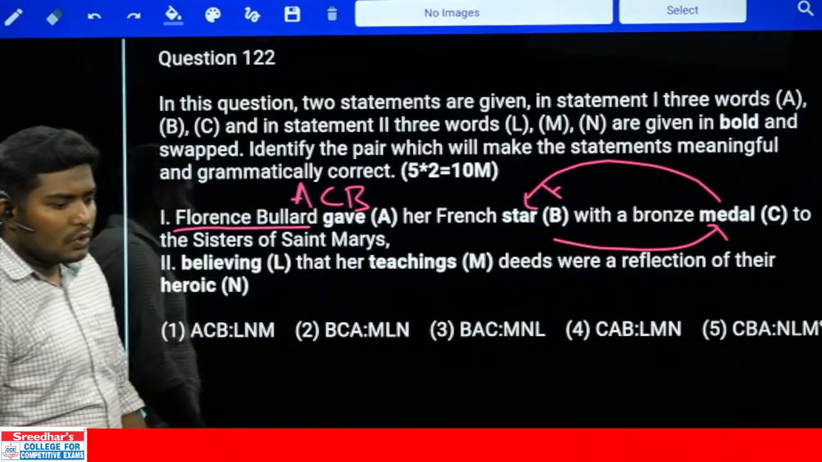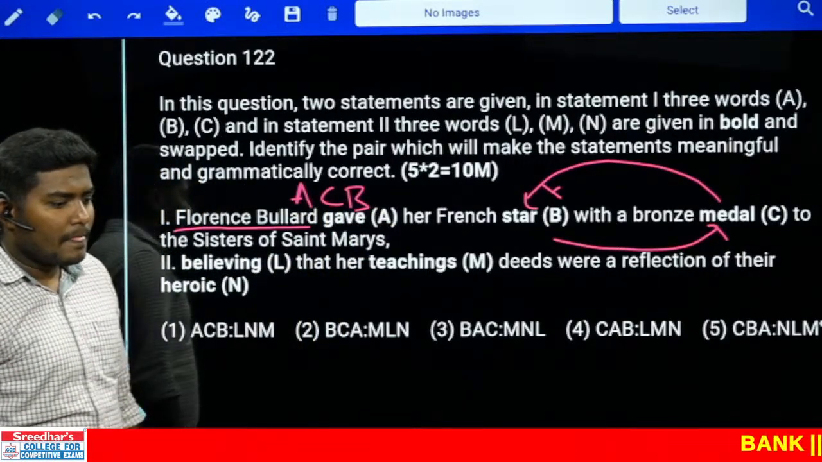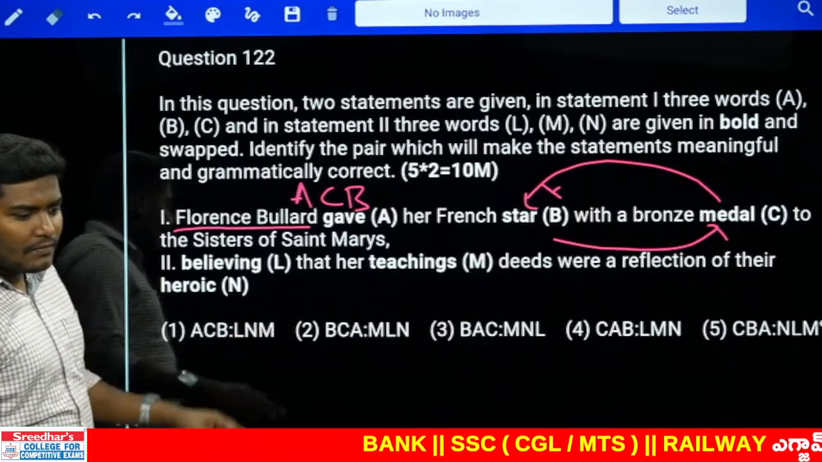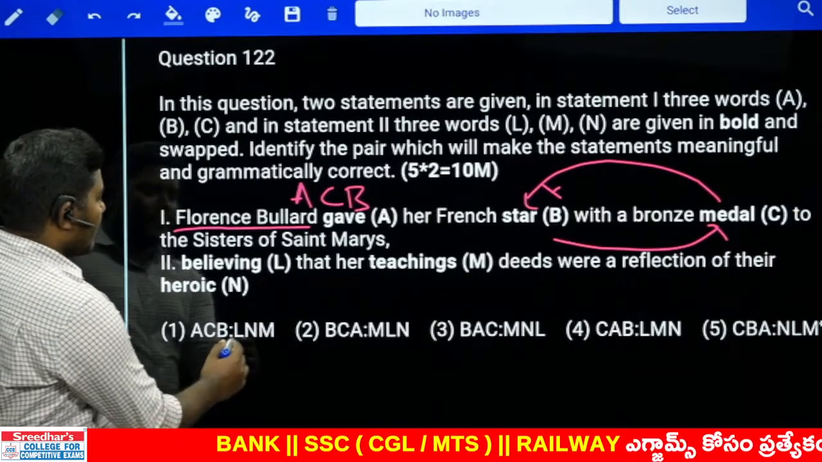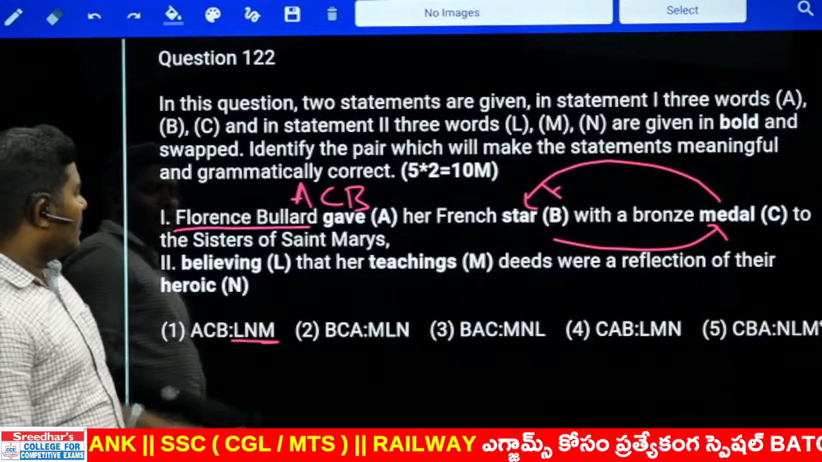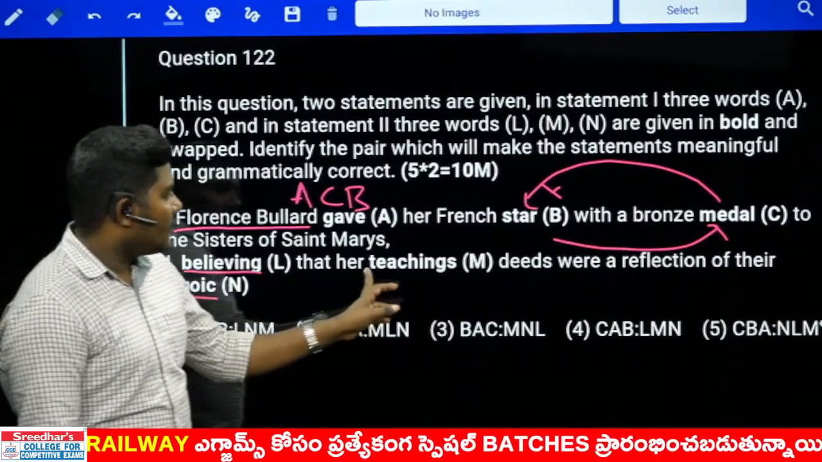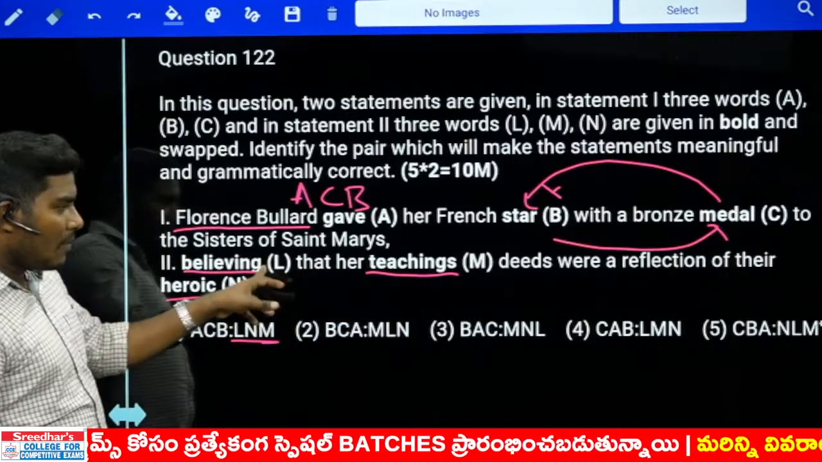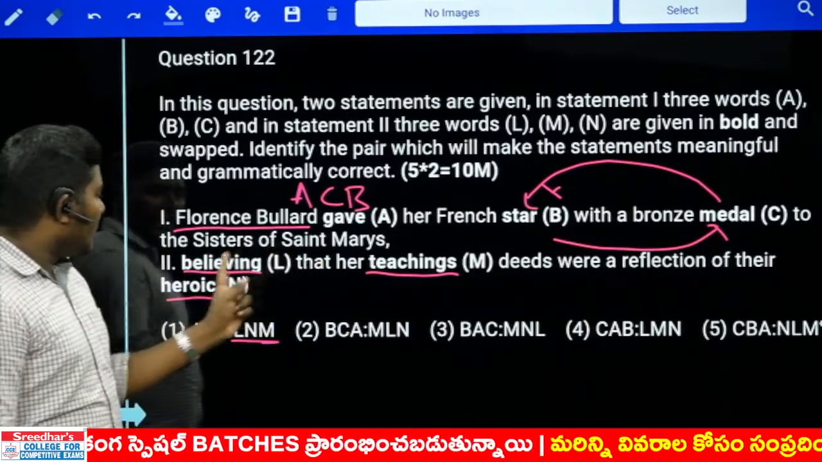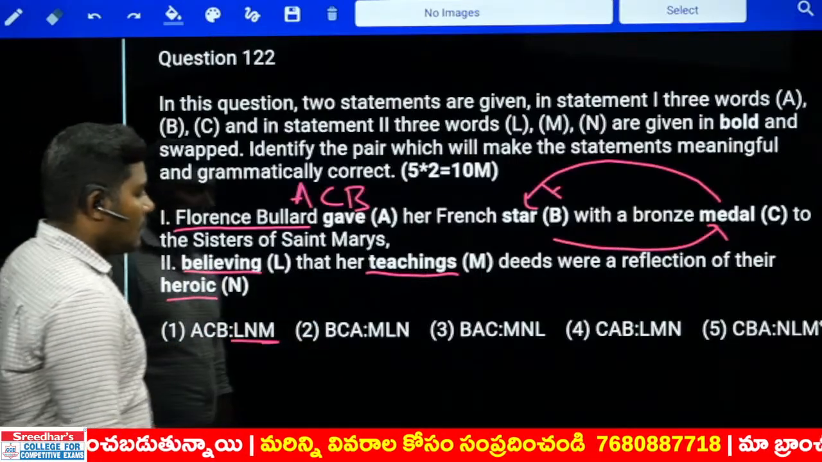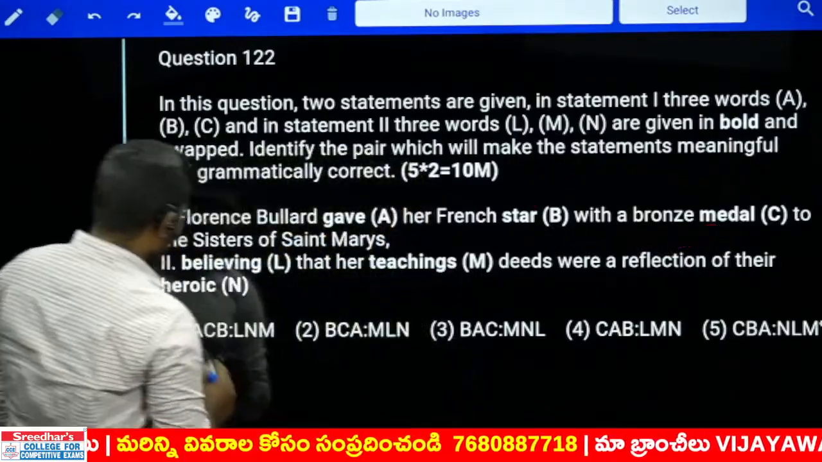Those who are watching, just give the responses. A, C, B. Can we go with the first one or not? That is a point. Let us finalize with L and M. L is believing. N is heroic. Another one is teachings. Let us find out the pair combination here. Believing that her heroic deeds were a reflection of their teachings. Possible. So the answer should be used with the first one.